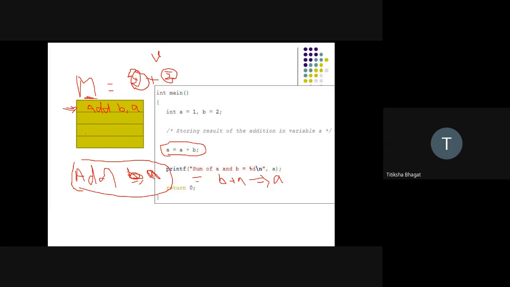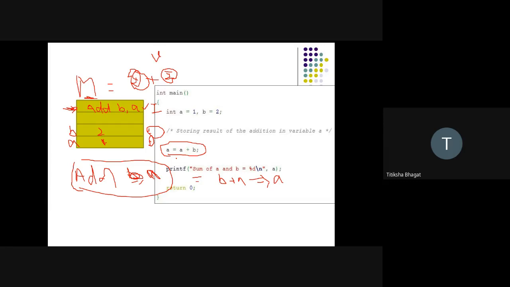So somewhere in my memory I will have b and I will have a. The value of b is 2 and the value of a is 1. So again look here, what my memory is carrying. I can divide this: this is instruction, and this is data. So memory is able to hold the data as well as the instruction.